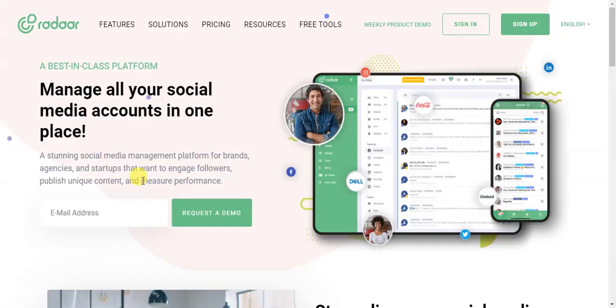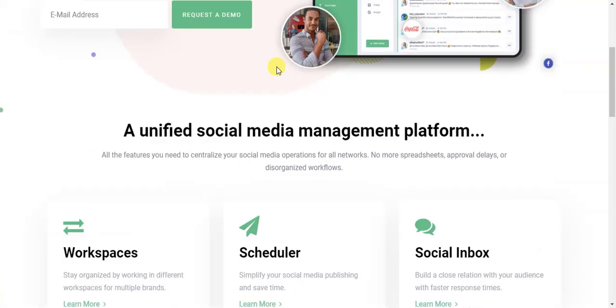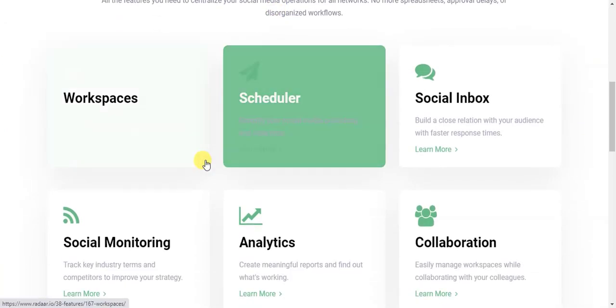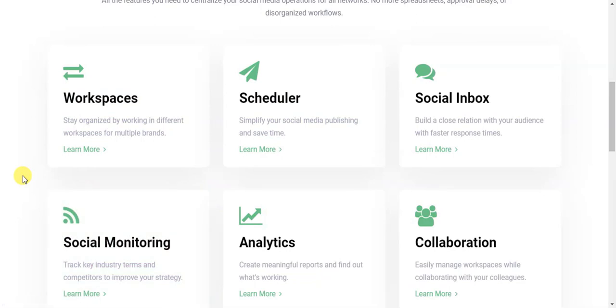So first of all I will click on the features button, and here are some of the features you can see, like workspace. You can create a workspace. Suppose you have 3 companies, you have 3 clients, and you have to segregate their work. So you can create a workspace for one company, and then another, and then another. You can create a different workspace for different companies, and inside that you can do a lot of things.